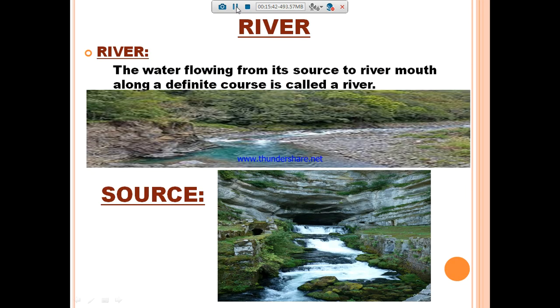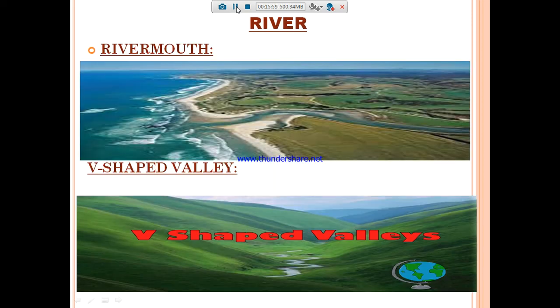The water flowing from its source to river mouth along a definite course is called a river. So what is meant by source? The originating point of your river, that means the starting point of your river, where it starts, is called the source. And river mouth means where the river is ending, the ending point and joining part of the sea is called a river mouth.